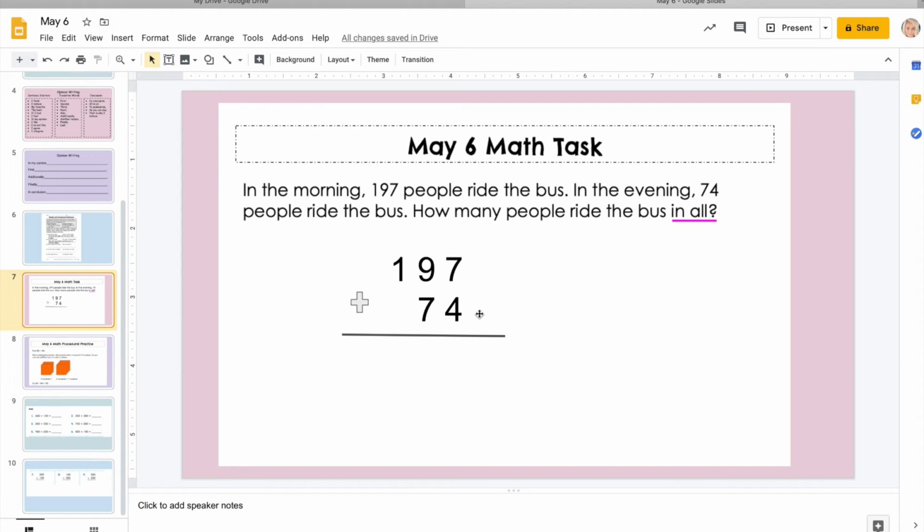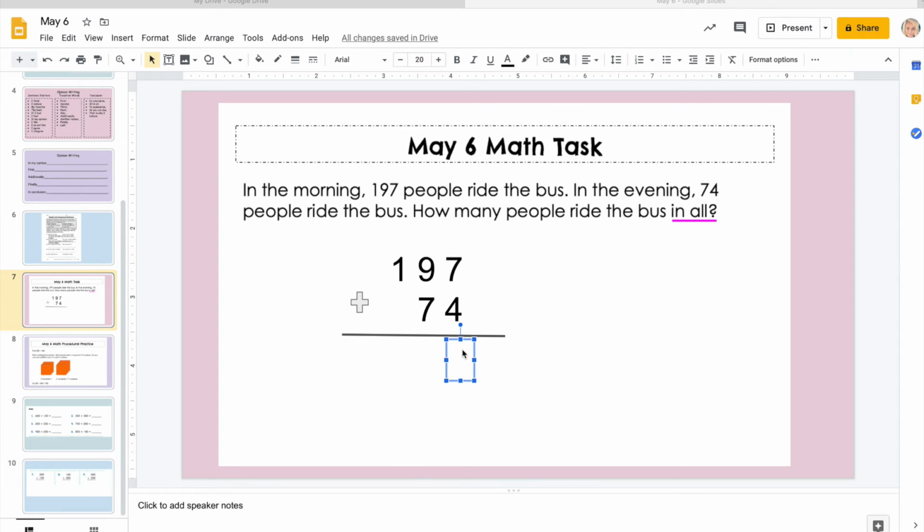And we are going to add them together now, always starting with the ones column. We have 7 plus 4. If you put 7 in your head and you count up 4 on your fingers, that is going to give us the sum. So we have 7, 8, 9, 10, 11. Because that number is larger than 9, we know we are going to need to regroup. So we're going to put a 1 there.